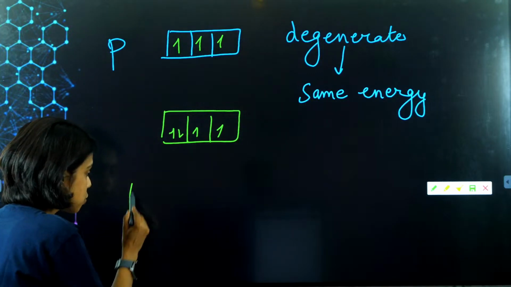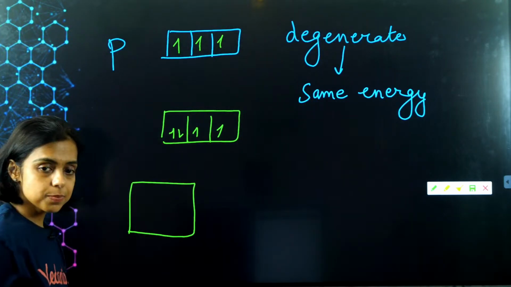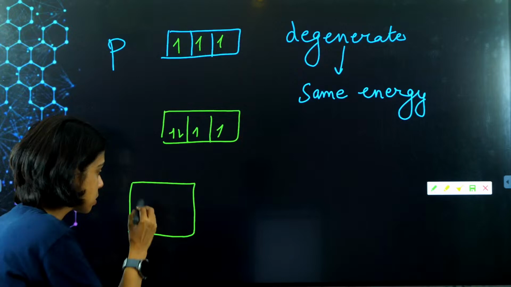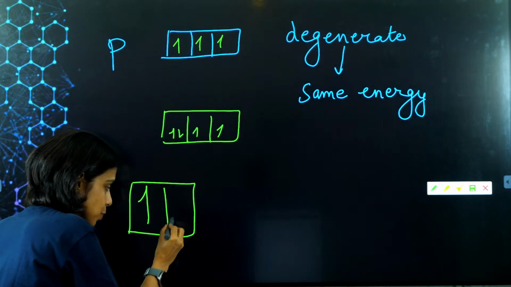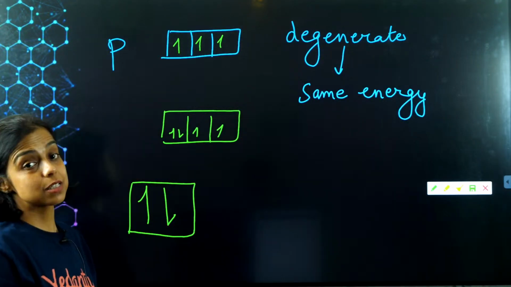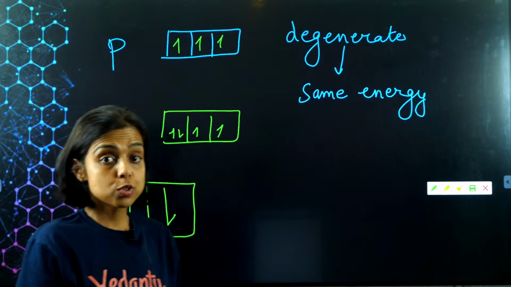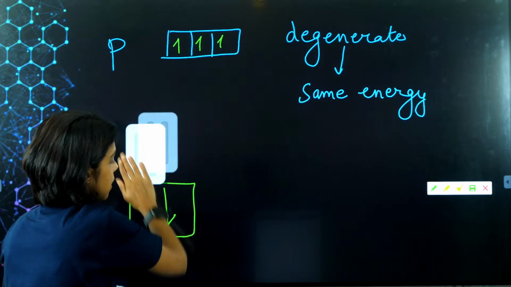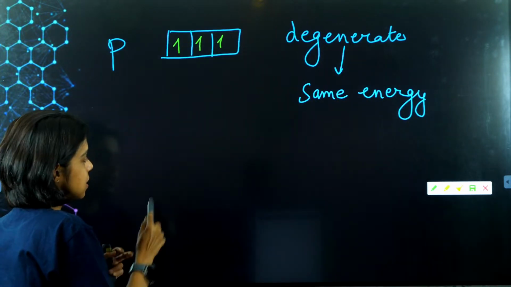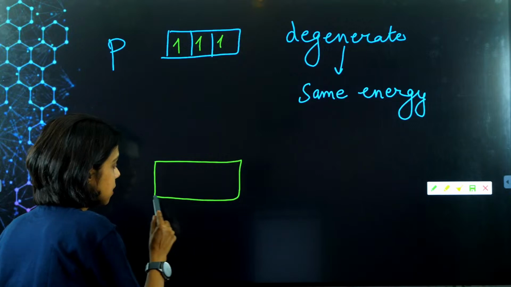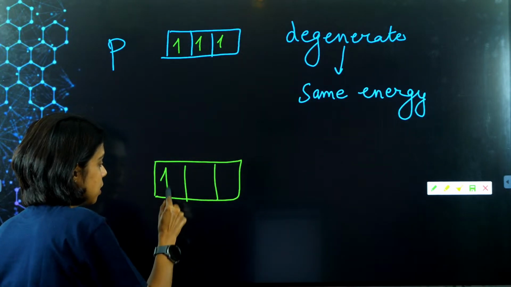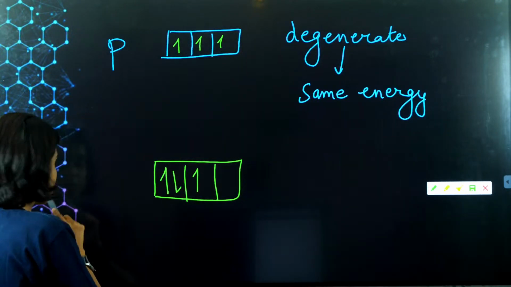So how do I show electrons in an orbital? This is my orbital. I can fill a maximum of 2 electrons, 1 spin up, 1 spin down, right? So suppose there are 2 ways to fill 3 electrons. One is this, according to Hund's rule. Another way is, suppose I fill like this, 1, 2, 3. Now let's check the spin.